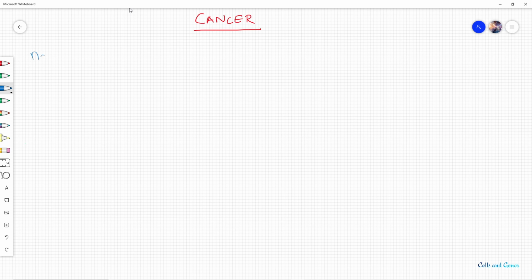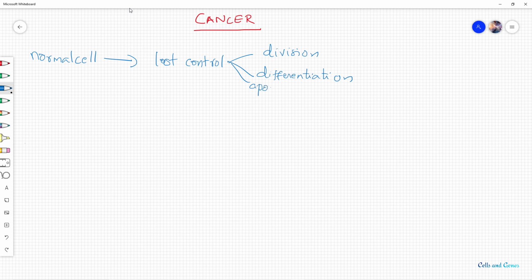So when a normal cell has lost its control over division, differentiation and apoptosis, it results in a cancer cell.